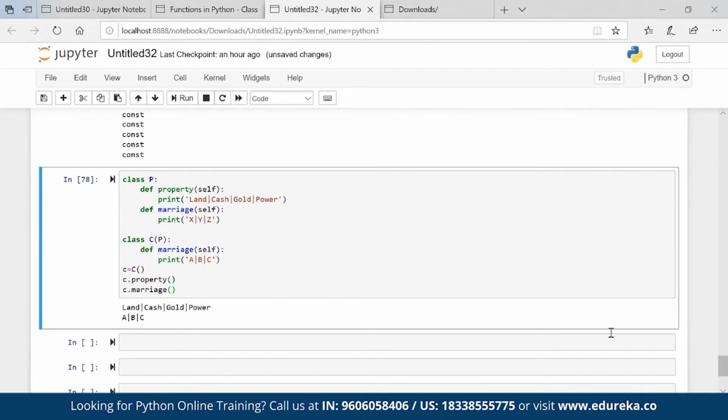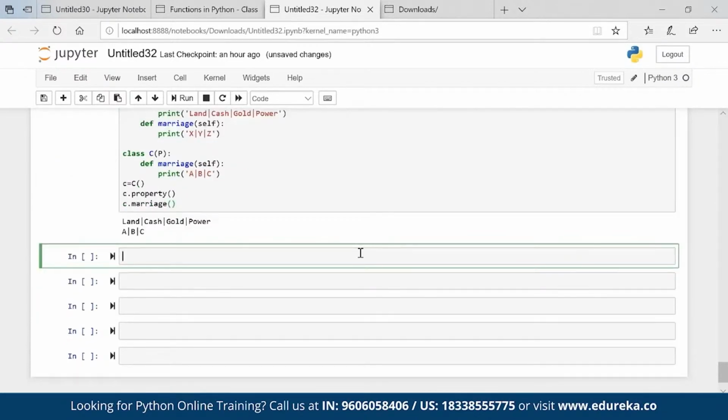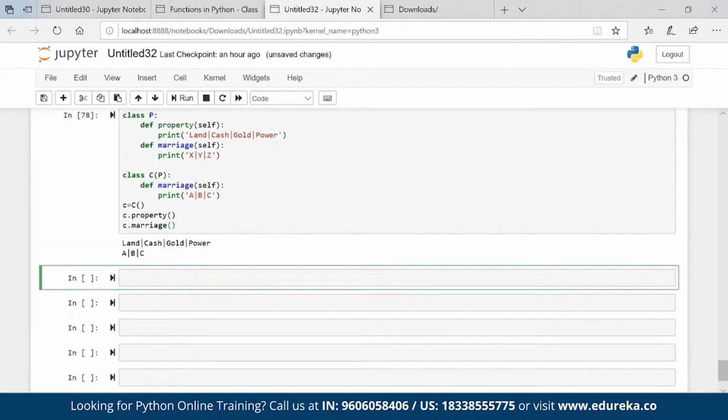But now, let's say the parent says, do one thing, choose girls from my options and from your options. You can choose out of six girls, whichever you want to marry. Then how will that work? So there is a concept of the super keyword. Basically I'll get the property of the parent also. So let me copy all this stuff, so I'm not writing it again.